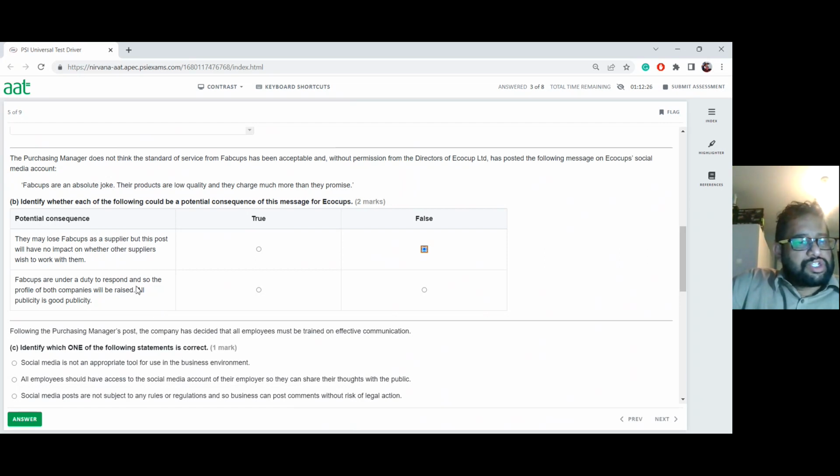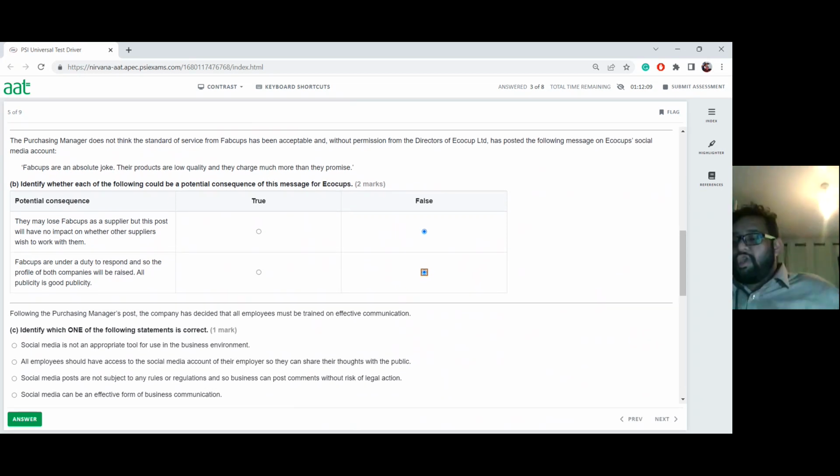FabCup are under duty to respond, and so the profile of both companies will be raised. All publicity is good publicity, it's not right. Because not all publicity is good publicity, it could be bad publicity, because even in their response they say something and then it can lead to a war of words, which is not reasonable. It won't be professional behavior, and that is not something appropriate for a business to engage in.